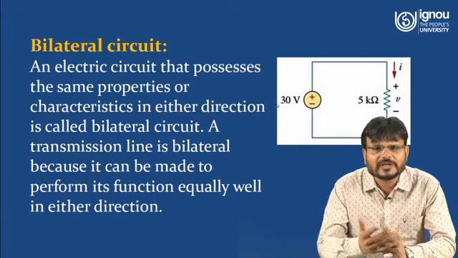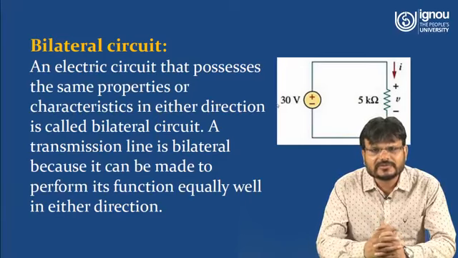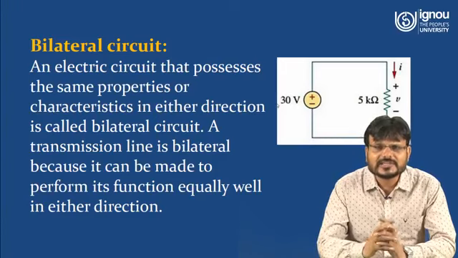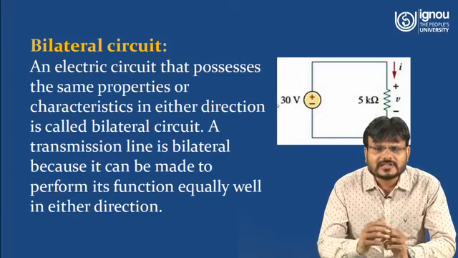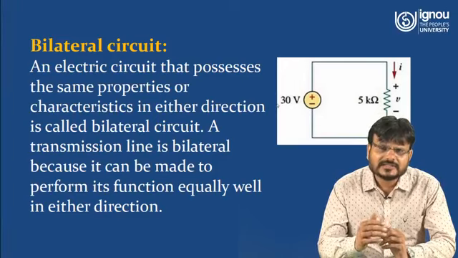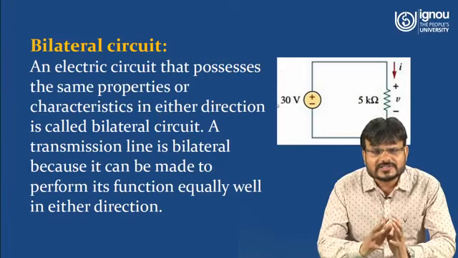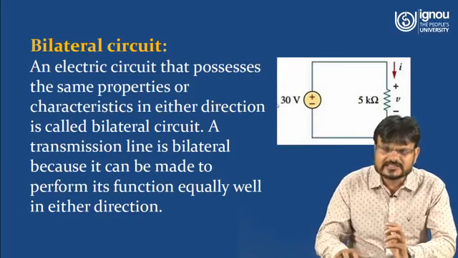Again, what will be the value of the current? The current will again be 0.6 milliampere. That means if you are changing the polarity of the voltage source, the current is always flowing through the resistance, either in one direction or in another direction. So this resistance is an example of a bilateral circuit.